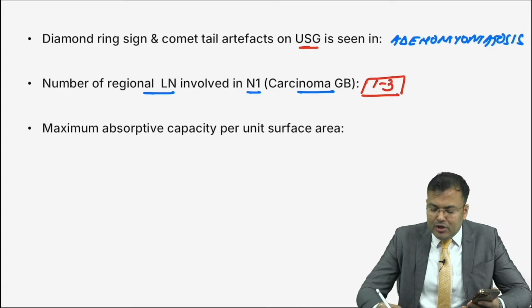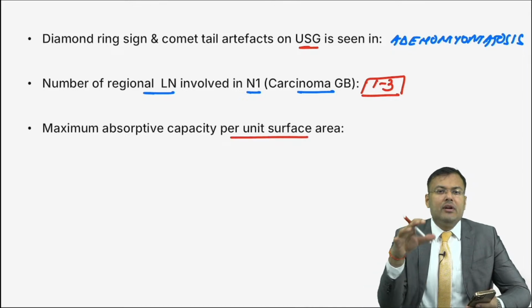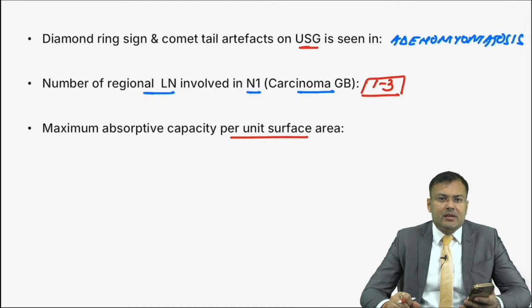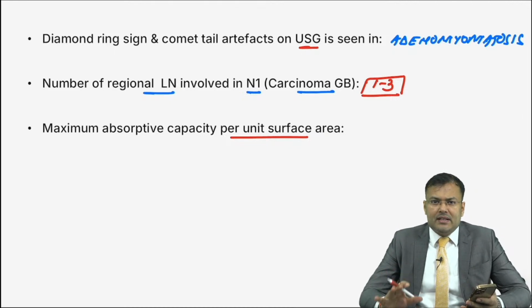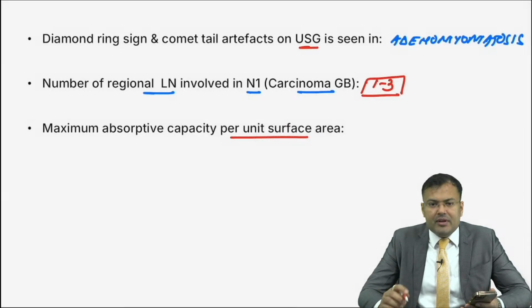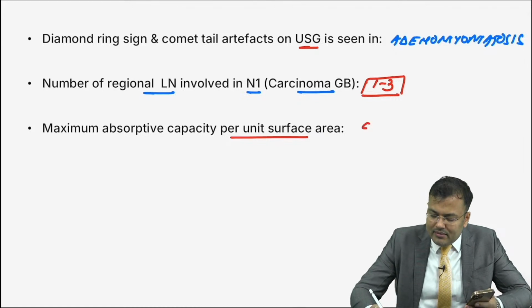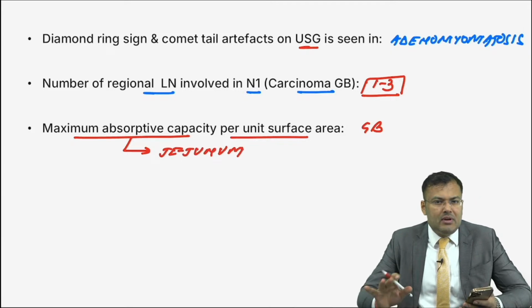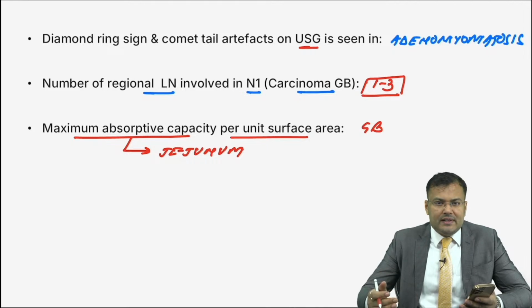Next, maximum absorptive capacity per unit surface area. In which organ? Is it jejunum or gallbladder? First person to reply correctly, Rahul. Yes, it is gallbladder. Jejunum has maximum absorptive capacity, but maximum absorptive capacity per unit surface area is seen in gallbladder. Clear, guys?